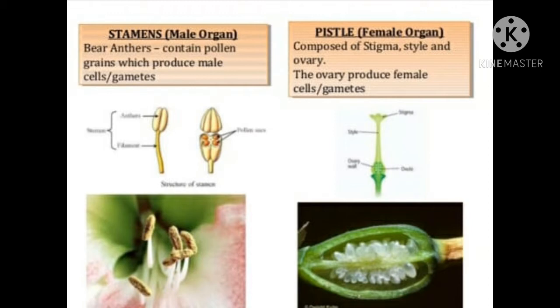Stamen, diagram is also below. It is the male organ. It bears anther. Anther contains pollen grains which produce male cells or gametes. Pollen grains have male cells or gametes. Now pistil, spelling of pistil, P-I-S-T-I-L. It is the female organ and it is composed of stigma, style and ovary. The ovary produces female cells and gametes. Children, you can see in the pic, the below pic shows ovary.